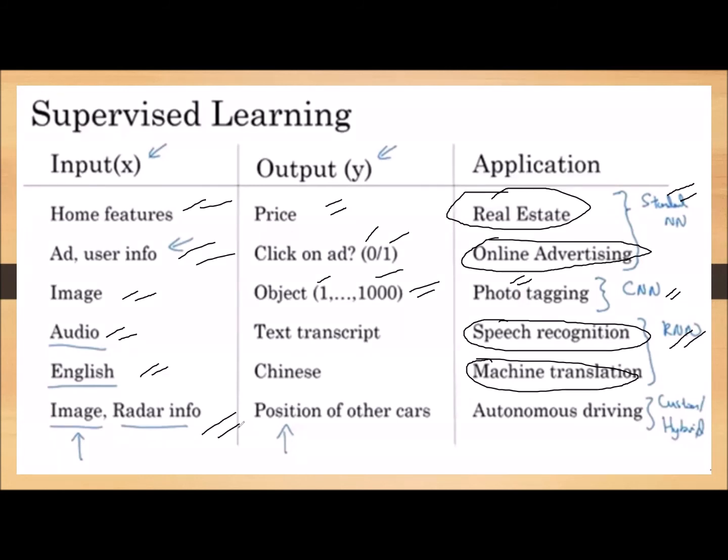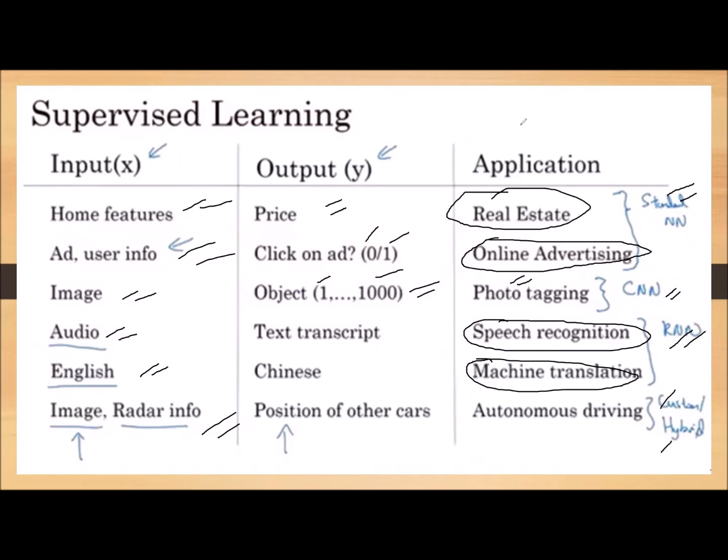Otherwise, in steep, curvy, hill areas, we may hit the wrong side. So to avoid that, they put boards on the roads. So the autonomous car has to read those signboards and drive based on that. For this autonomous application, we use a cluster or hybrid neural network.